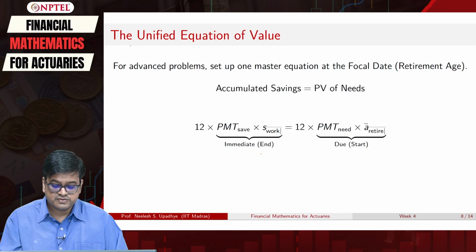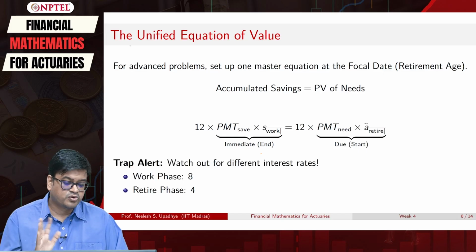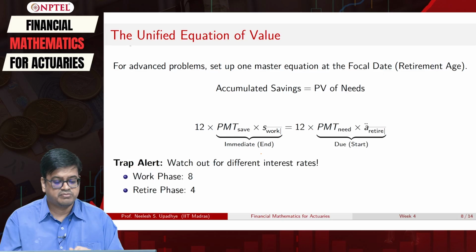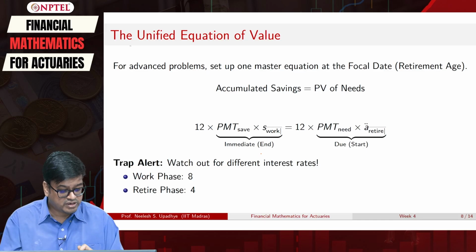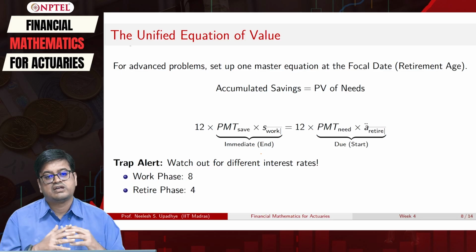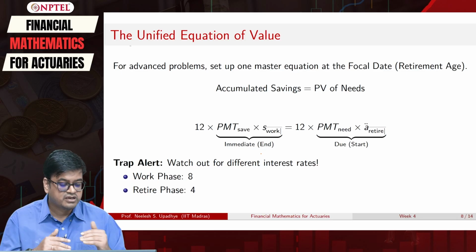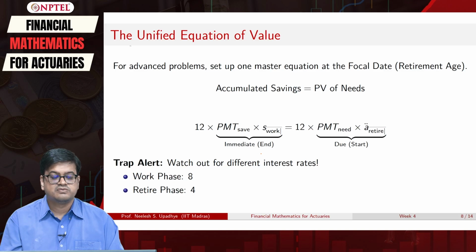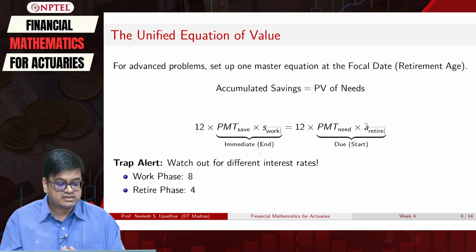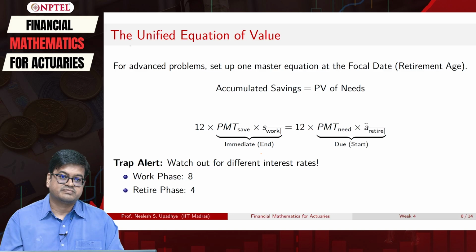Here S work and S retire have different interest rates. I have already made it clear. In the work phase, you have a capacity to earn more money, so you will invest in high risk, high return portfolios. In the retire phase, you may choose to have a less risky and less fluctuating, less volatile portfolio. That is why you expect a lesser interest rate. So with these calculations, we are set for retirement planning, right.